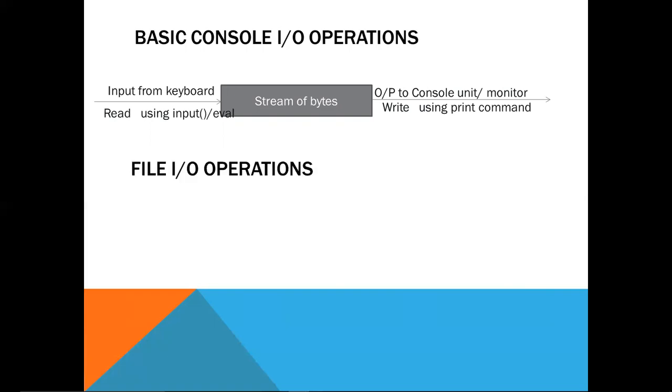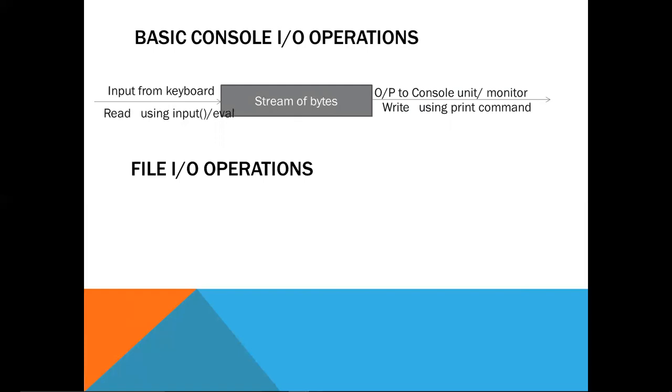In case of a file, if we are opening a file for reading purpose, suppose we want to count all the even numbers stored in a file, or suppose the marks of the students are written in a file and we want to check whose marks is the maximum. In all these cases, first we need to read the file. So we are reading, or taking, data from the file.